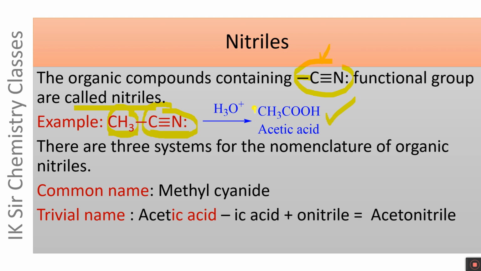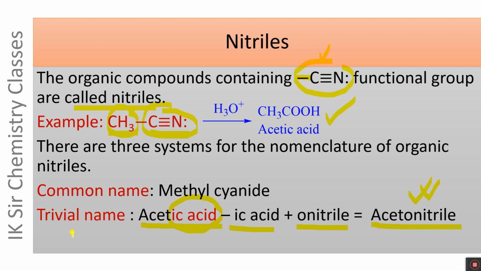The common name of the carboxylic acid obtained by the hydrolysis of nitrile is written, and here it is acetic acid. From this name, ic acid is subtracted and o-nitrile is added to it, and thus we get acetonitrile. It is the trivial name of CH3CN.